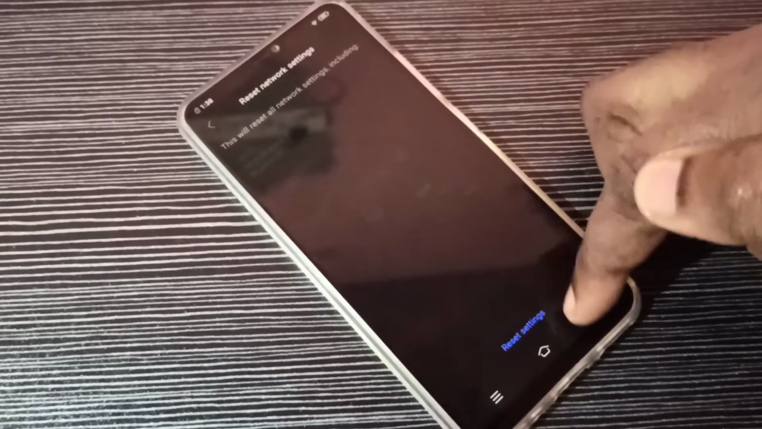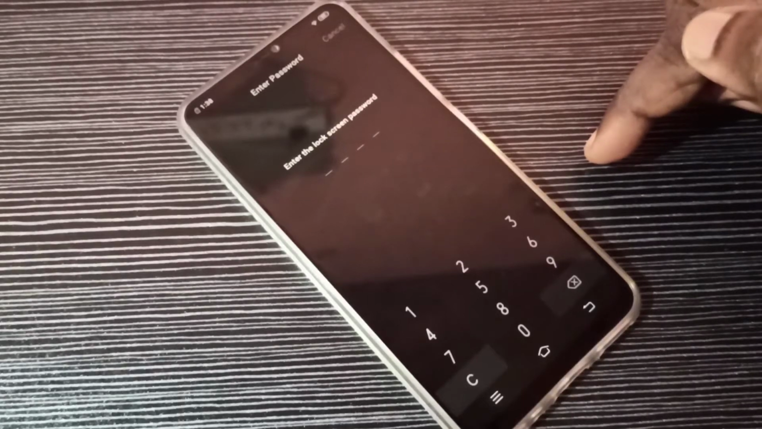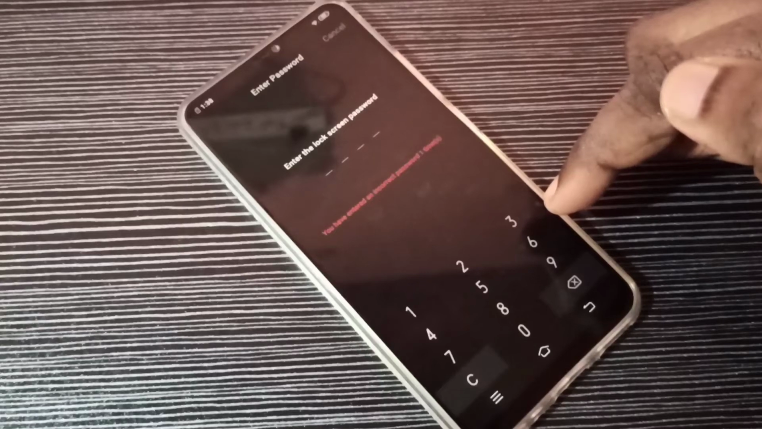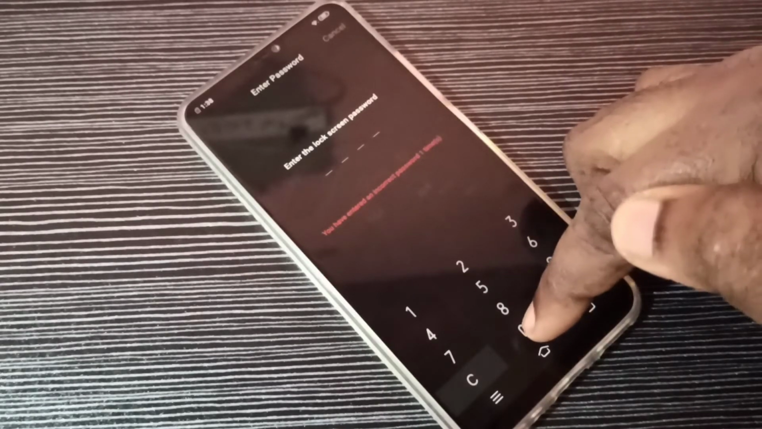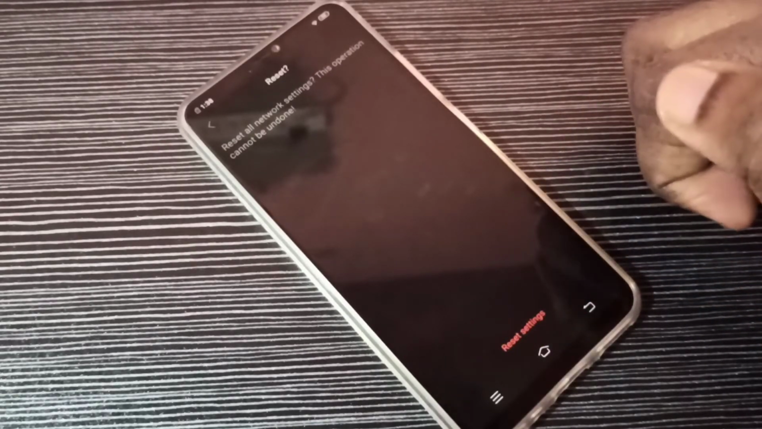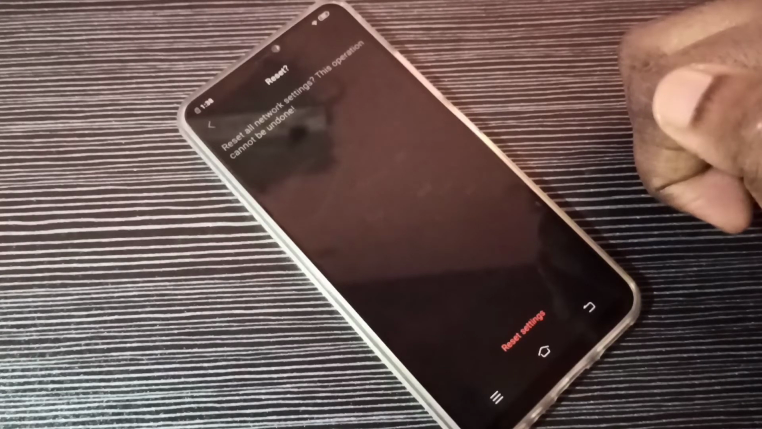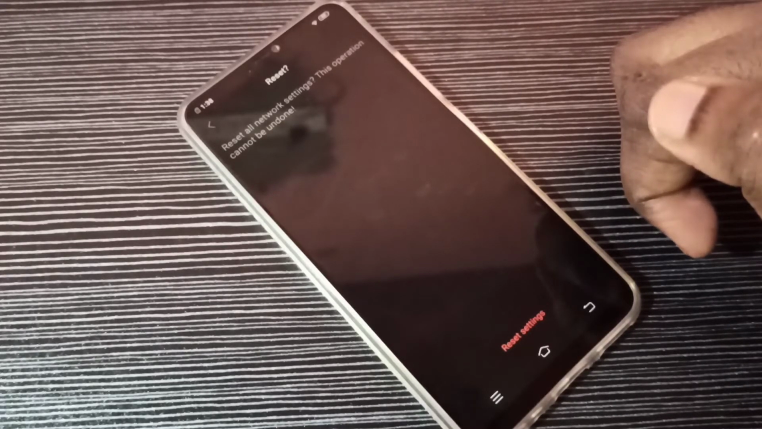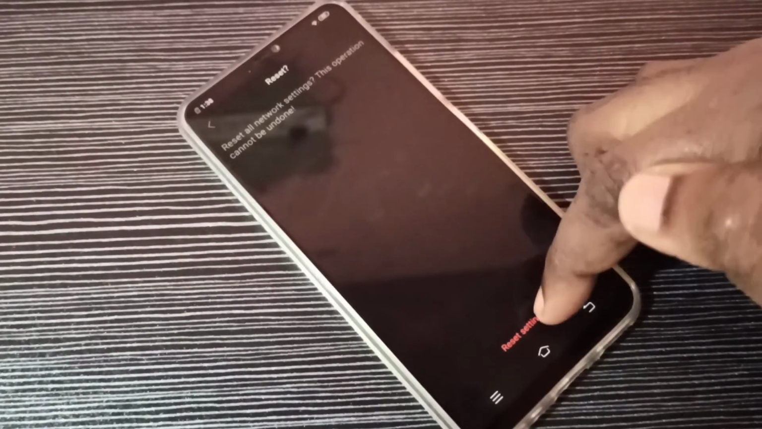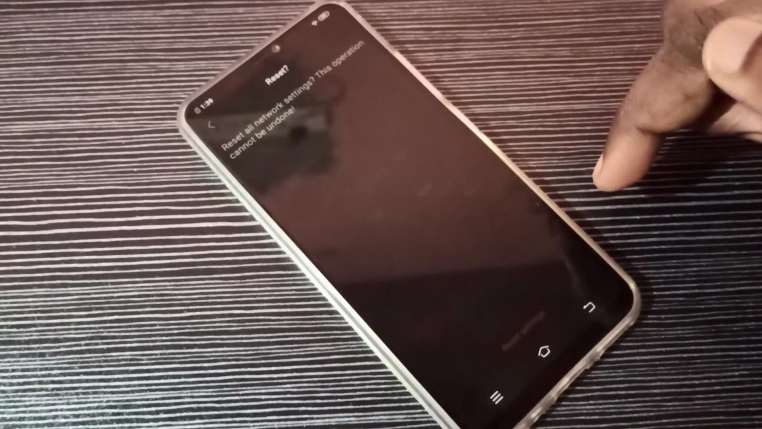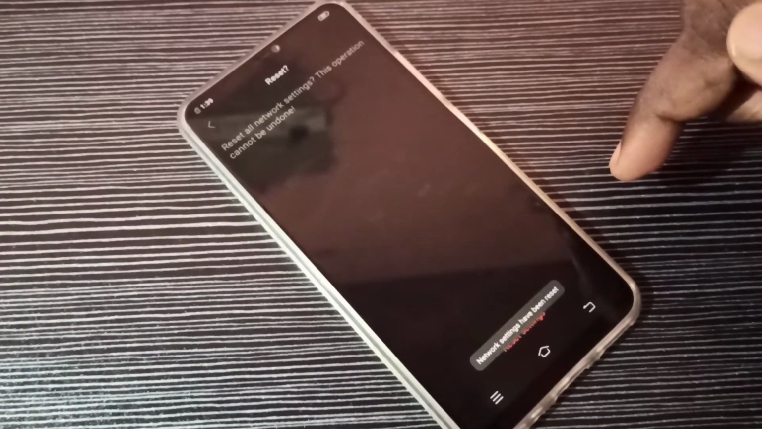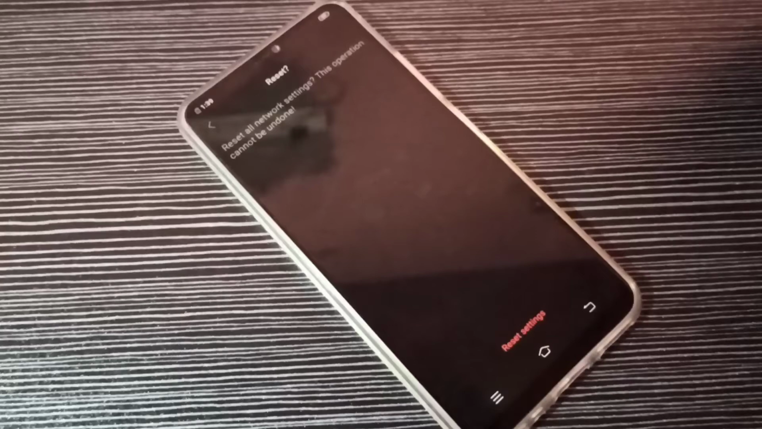So tap on Reset settings, then we need to enter the screen lock password. Then tap on Reset settings. Please wait. Network settings has been reset. Done.